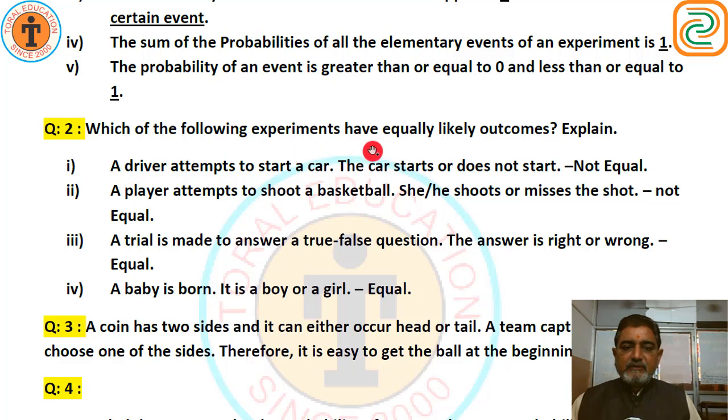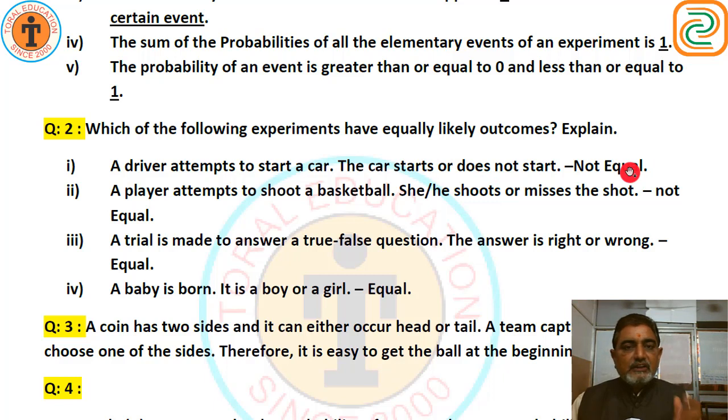Which of the following experiments have equally likely outcomes? Explain. Equally likely outcomes means equally happen and not happen, both should be equal. So this is equally likely event. Look here. First, a driver attempts to start a car. The car starts or does not start.